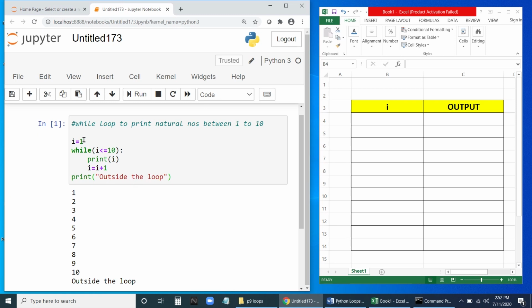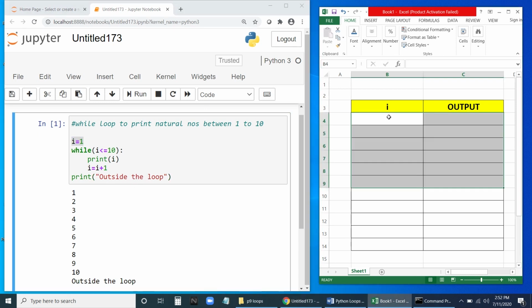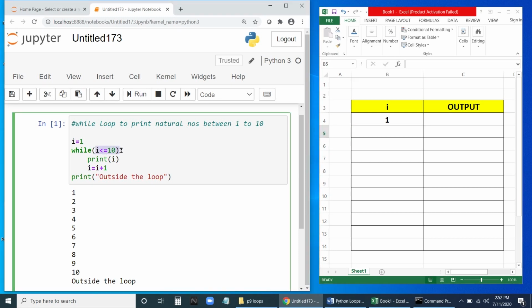Fine. So I equal to 1. So we will have our Excel sheet. In this we can see here the value of I as 1. Okay. Then is I less than 10? Is 1 less than 10? Yes, it is. So it will print the value of I, that is nothing but 1.